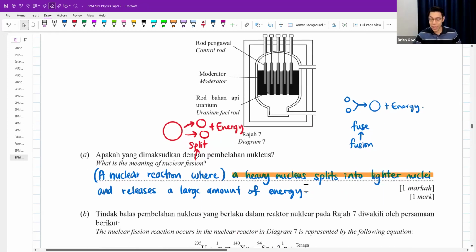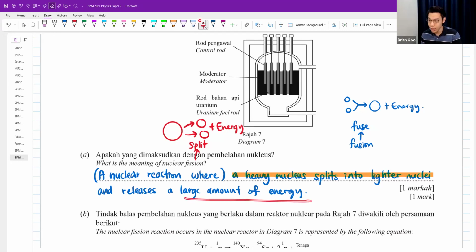The back part, depending on the scheme, sometimes in some SPM paper, they are not so strict. They're okay with you not writing the energy part. But a lot of state papers normally they want you to write the large amount of energy. And this one, lighter nuclei, sometimes they want you to write like into two or more. But nuclei already means it is plural, right? Which already means it is two or more. Nucleus means it's one only. So one split into two or more. That already makes sense. Sometimes it can be two, sometimes three, can be four also.